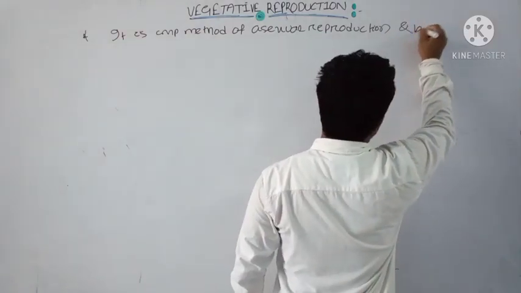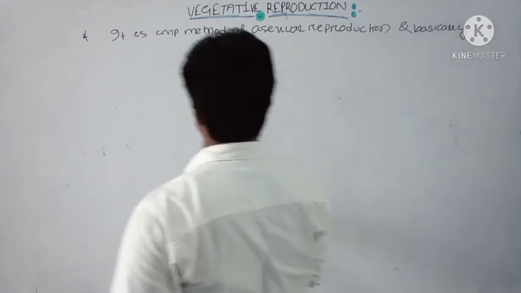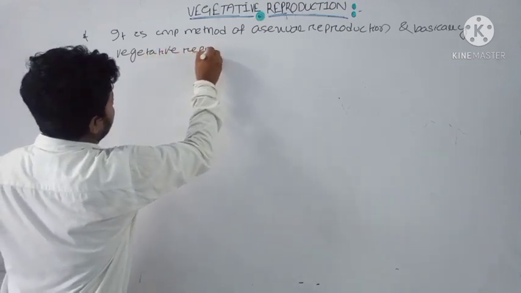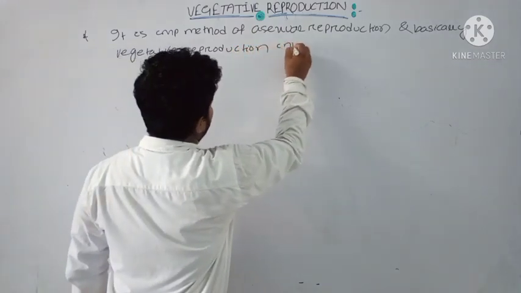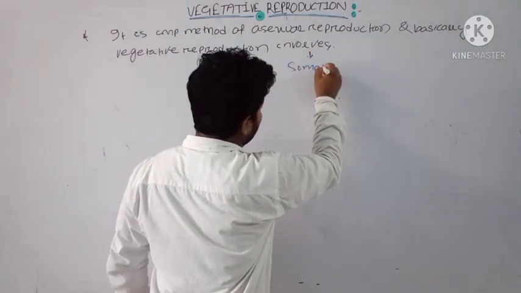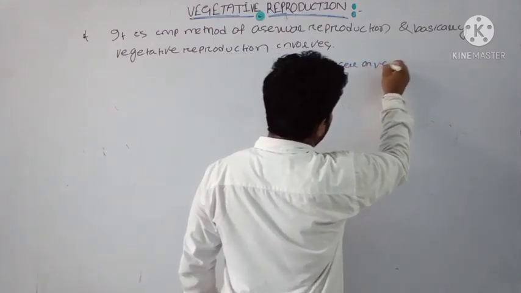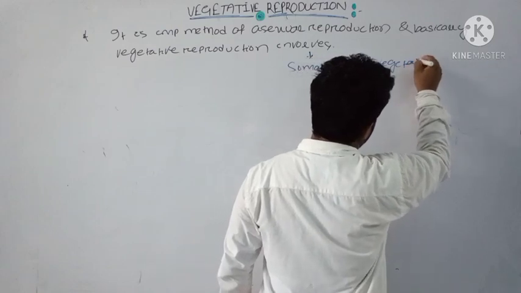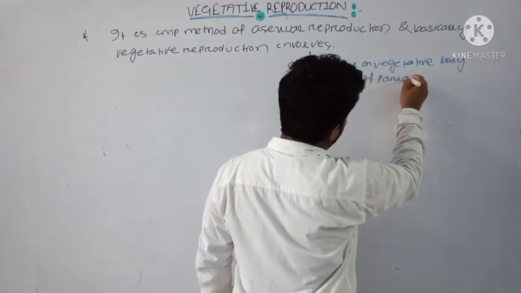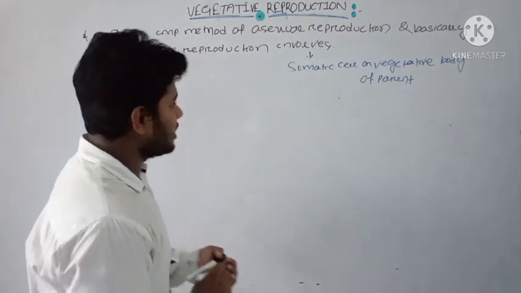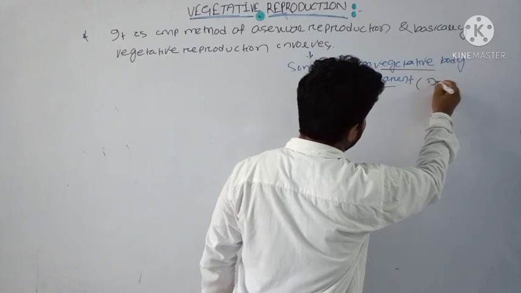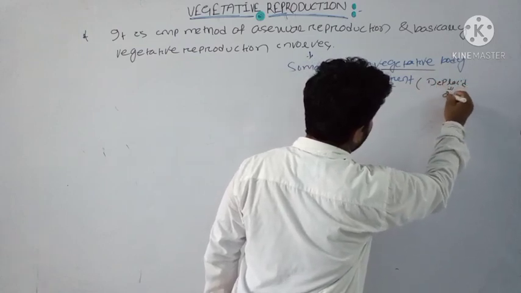Basically, vegetative reproduction involves the somatic cell or vegetative body of the parent. We already know that the somatic cells or vegetative plant body have a different ploidy level, that is 2n.